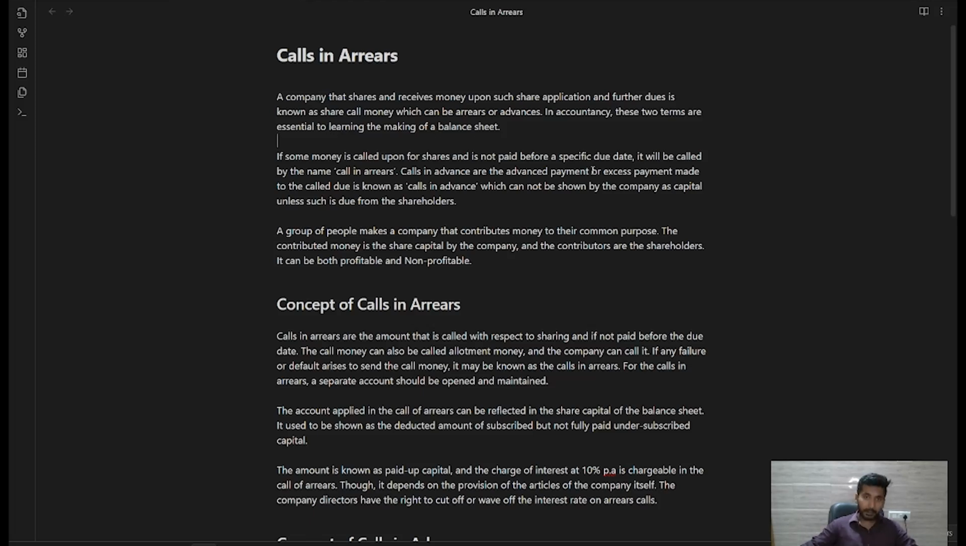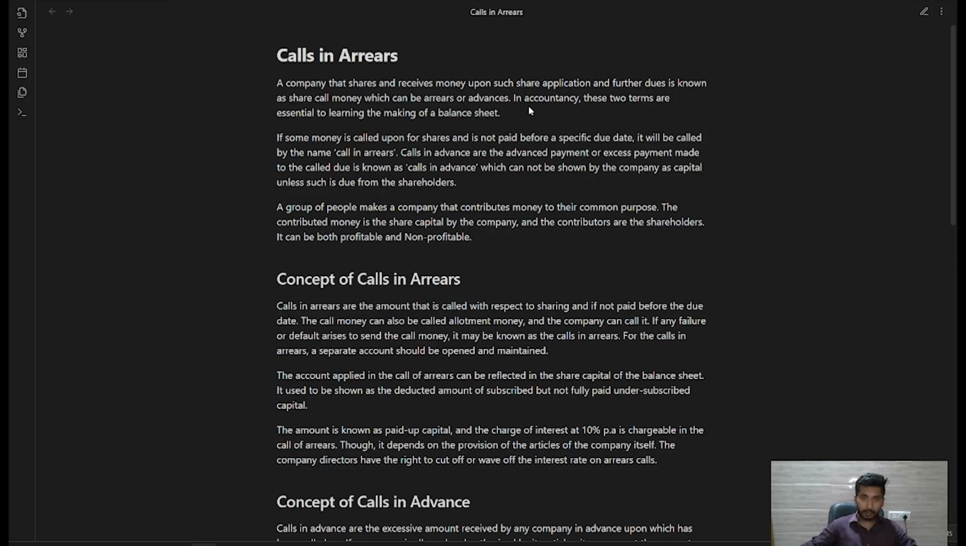In the corporate world, the balance sheets are dependent on calls money, calls in arrears and calls in advance. If some money is called upon the shares and it is not paid before the specific due date, it will be called calls in arrears. Calls in advance are the advance payments or the excess payment made to the called due, which cannot be shown by the company as capital unless such due is from the shareholders. Okay, अगर shareholders ने पहले ही पे कर दिया है so you will show in the balance sheet, otherwise not.